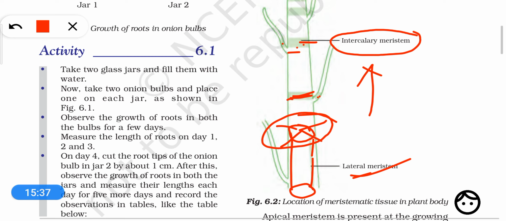When a plant is in its growing phase, first it grows in height and its stem is still very thin. After a certain period of time it starts growing in its girth, known as secondary growth. So the increase in diameter or thickness of the plant parts is because of lateral meristem.